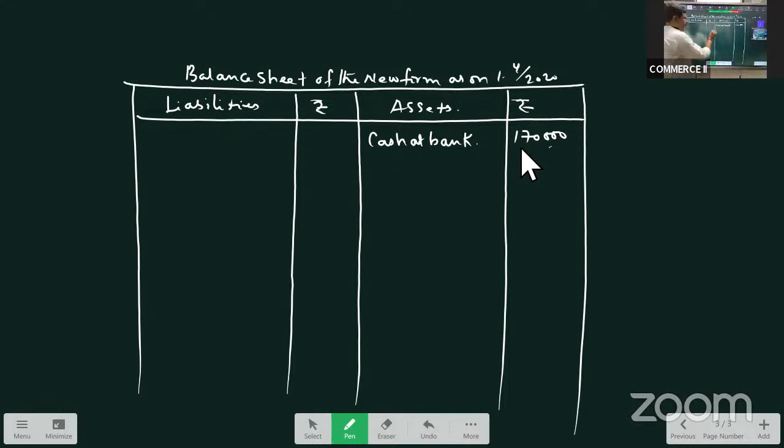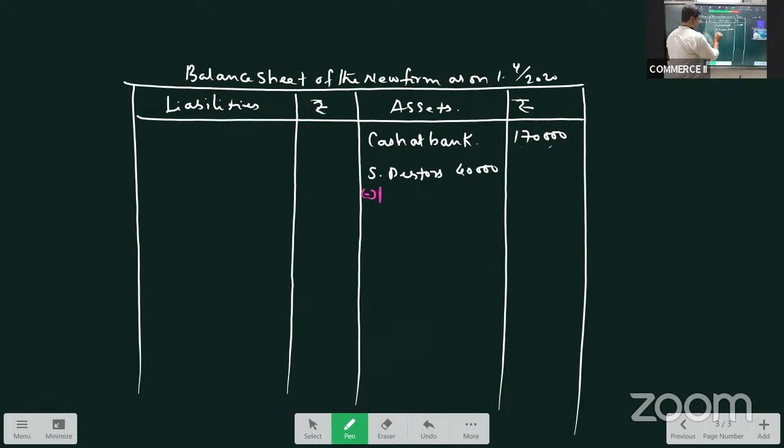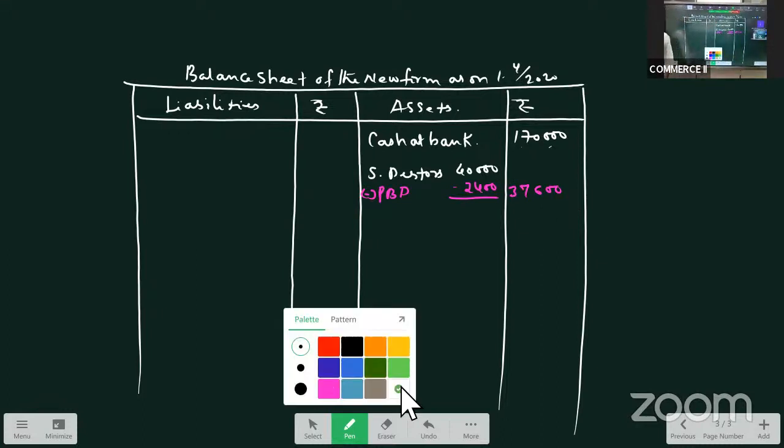Then what is the second thing? Sundry debtors, 40,000. Again, we are not going to take 40,000. We are going to deduct the provision created on that. How much provision did we create? 6%, I think. 2,400 provision we have created. Deduct that, 37,600. So we are going to take 37,600.